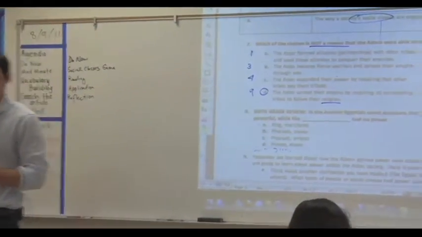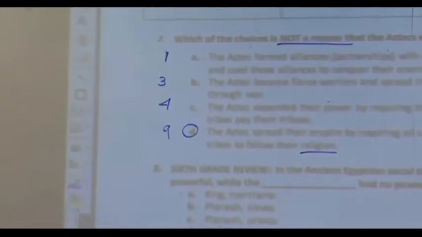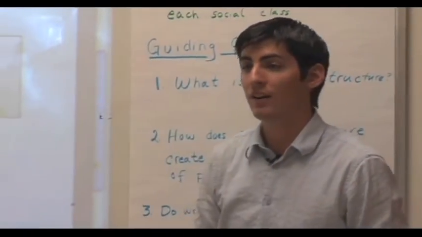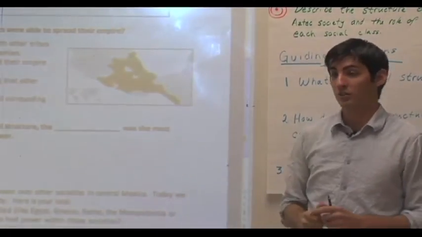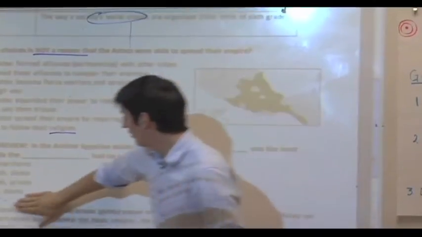Justin, as we go through today's class, we're going to hear even more about priests, and we're going to be looking at the role they played in the social structure. But the question asks us about how they spread their empire. And the Aztec did not require other tribes to follow their religion. So D is false, so it is the correct answer.